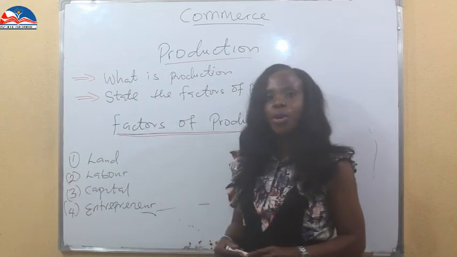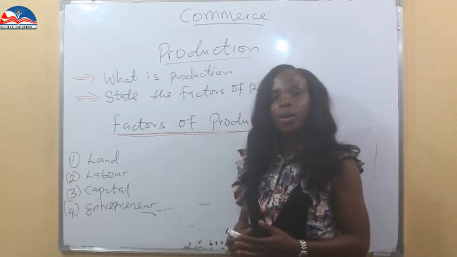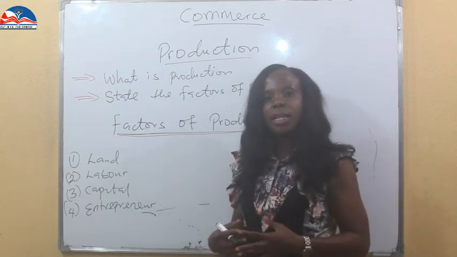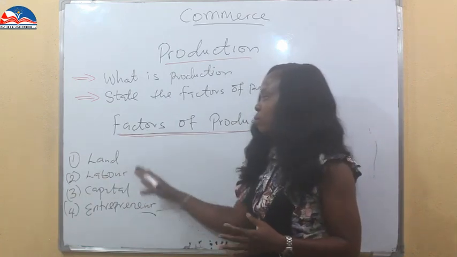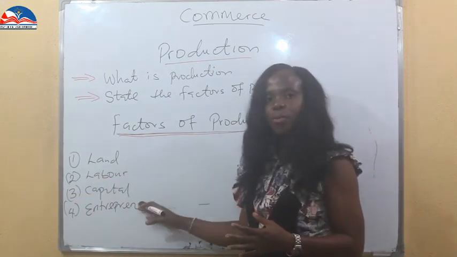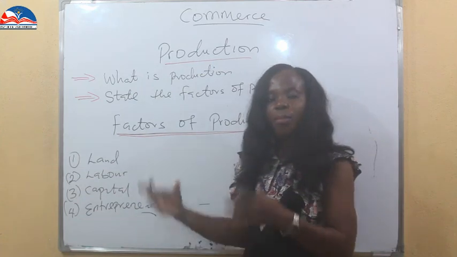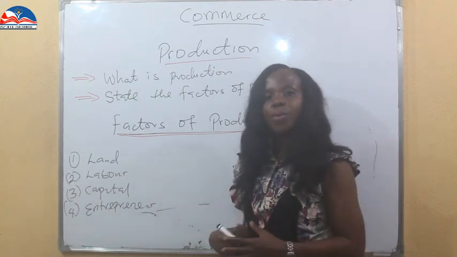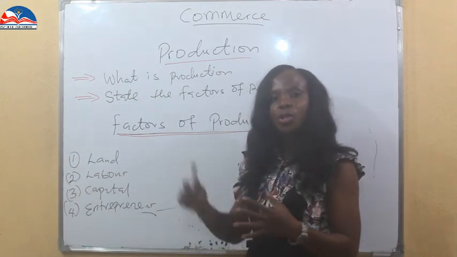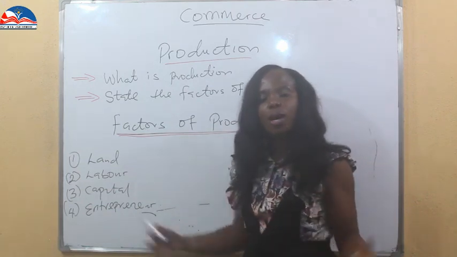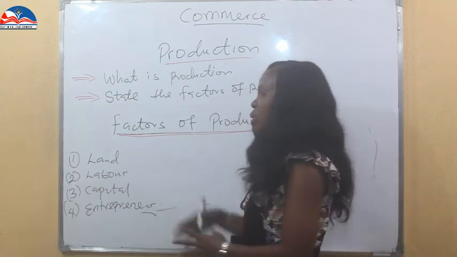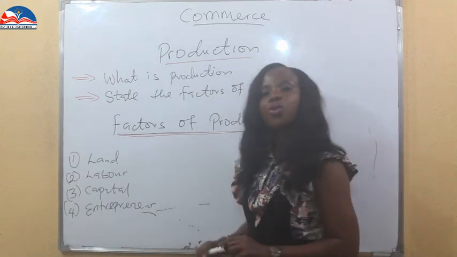And then the entrepreneur, humans who come together, bring in ideas, put all these factors into consideration and make them whole to bring in the product. They bear the risk, they make decisions, they know what to produce, how to go about the production process. These are the factors of production.